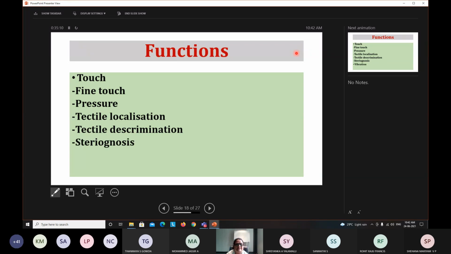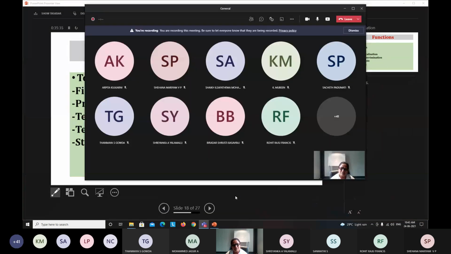The next sensation is stereognosis. What do you mean by stereognosis? It is the ability to recognize some known object while you are closing your eyes. Say for example, you know this is a pen. You have handled various types of pens, but still when I ask you to close your eyes and hand it over to you and ask you to recognize, definitely you are going to tell that this is a pen.